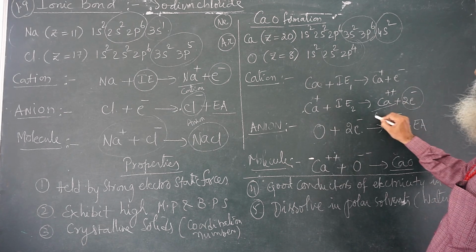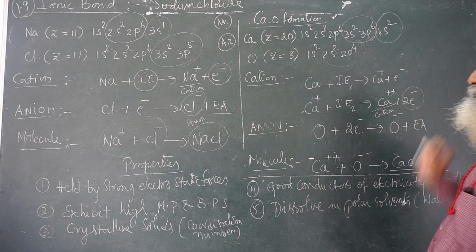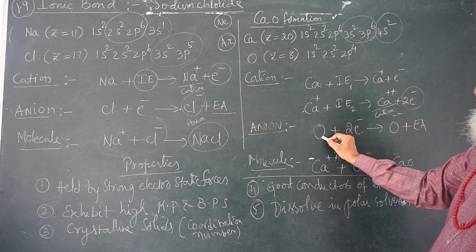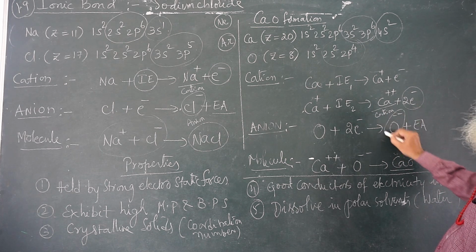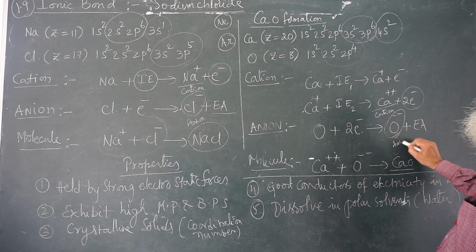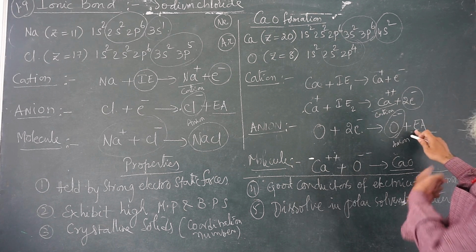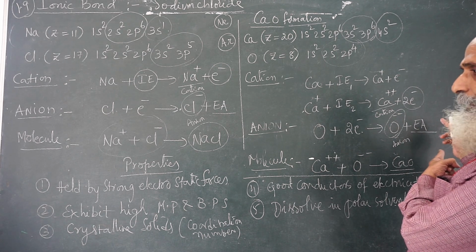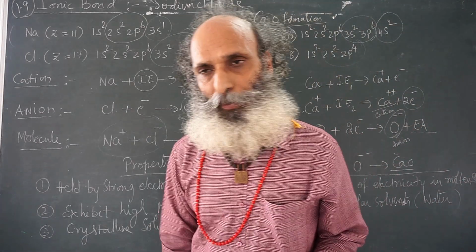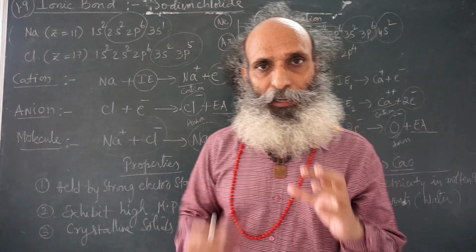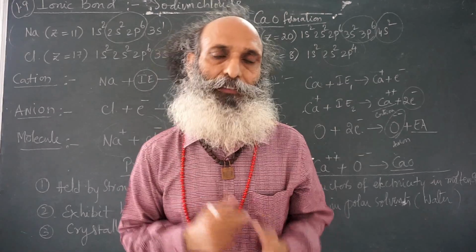This is the cation. Now, oxygen, by taking these 2 electrons, forms the oxide ion, an anion, and energy in the form of electron affinity will be released.